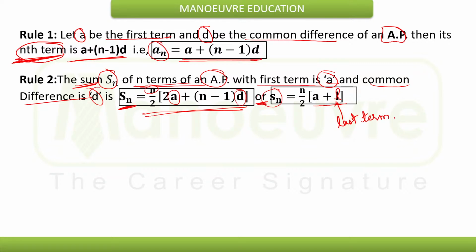It depends on whether the last term is given or the common difference is given. Depending on which value is given, whether common difference or the last term, you can use the respective formula to find the sum of n terms in AP.